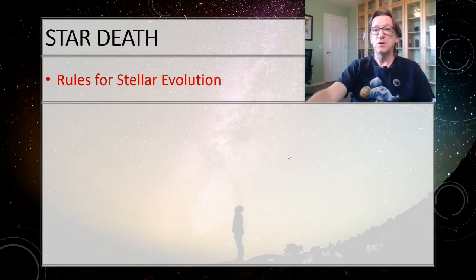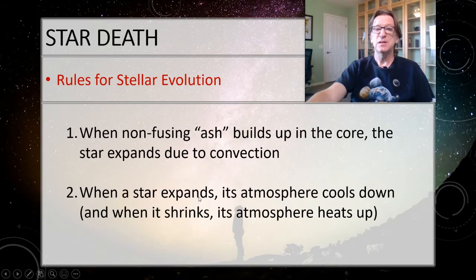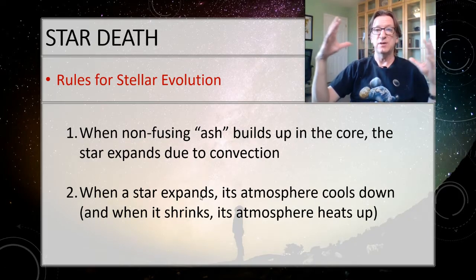So quickly reviewing our rules before we talk about high mass stars. Again, if I have non-fusing ash in the core, the star expands due to convection. If the envelope expands, then it's going to cool down. If it contracts, the envelope's going to heat up.